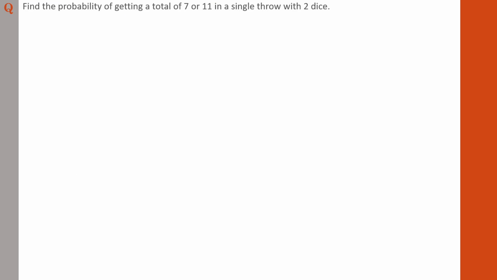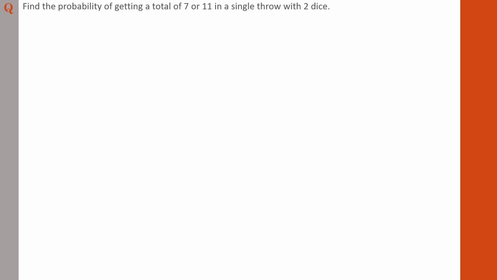Next one. Find the probability of getting a total of 7 or 11 in a single throw with 2 dice. Read the question very carefully. Find the probability of getting the total of 7 or 11 in a single throw with 2 dice. We know that there is no number 7 or 11 on a die.